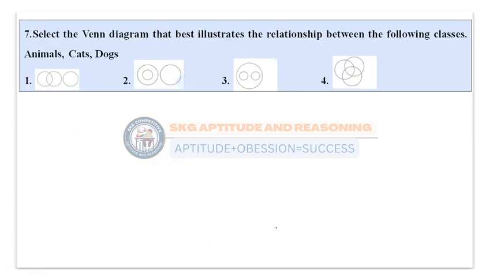Let us go for the next question here. So this will be the next question. There is a Venn diagram concept here. What is given in the question is animals, cats, and dogs. So we need to know some basic general knowledge points in order to solve this question. Animals are a big group. In that, cats belong to one category and dogs belong to one category, which is presented in the third option. I hope you are clear with this problem. Let us go for the next problem.